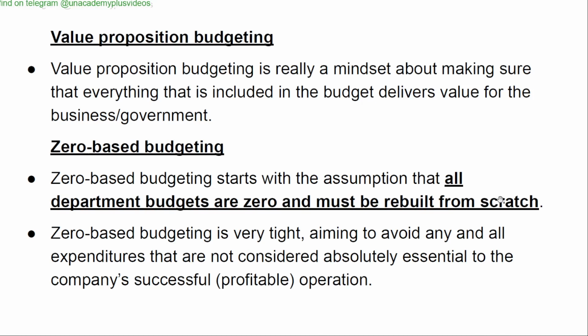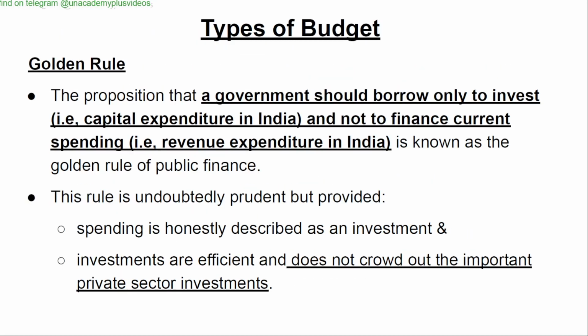Value proposition budgeting. Value proposition budgeting is really a mindset about making sure that everything that is included in the budget delivers value for the business or government. Zero based budgeting. Zero based budgeting starts with the assumption that all department budgets are zero and must be rebuilt from scratch. Zero based budgeting is very tight, aiming to avoid any and all expenditures that are not considered absolutely essential to the company's successful profitable operation.